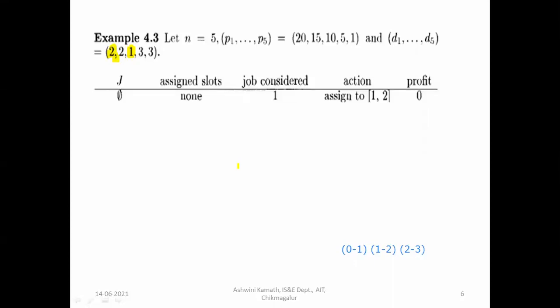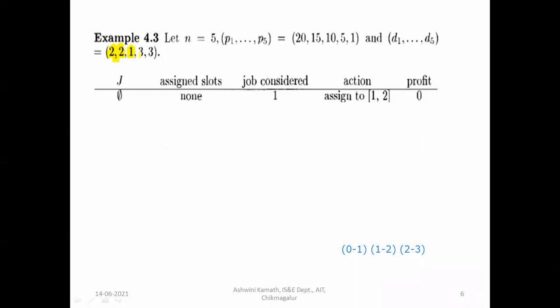Okay, that is the deadline. I can execute in the first slot. I can execute in the second slot. Okay, and then job 2. Job 2 also I can execute in the first slot or in the second slot. But job 3 has to be executed in the first slot itself because that is the deadline. For example, if the deadline is 11 o'clock, within 11 o'clock I have to execute. 10 to 11, it has to be executed.